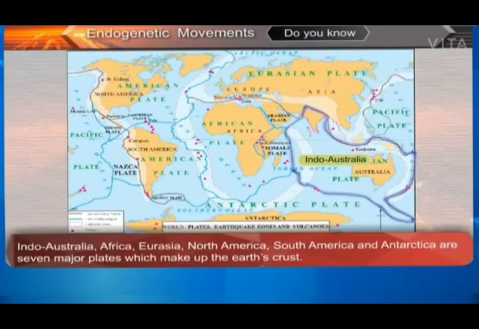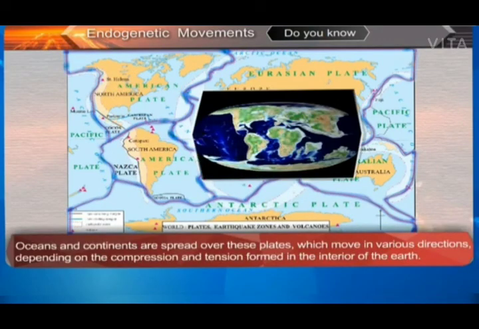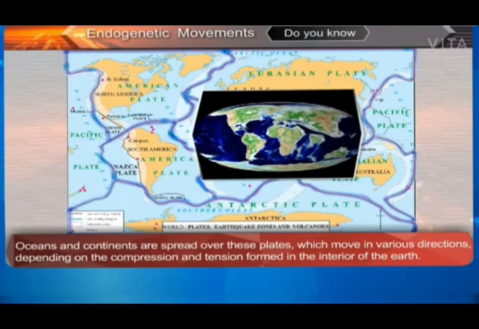Do you know? Indo-Australia, Africa, Eurasia, North America, South America, and Antarctica are 7 major plates which make up the Earth's crust. Oceans and continents are spread over these plates, which move in various directions, depending on the compression and tension formed in the interior of the Earth.